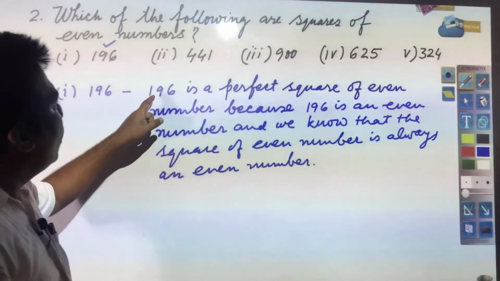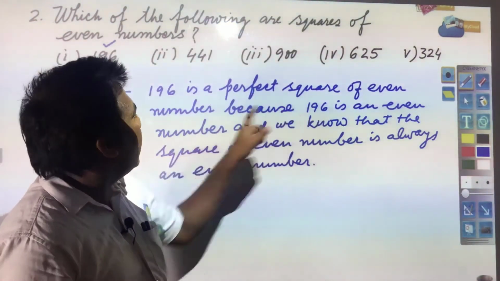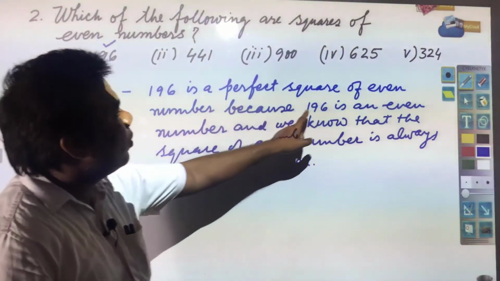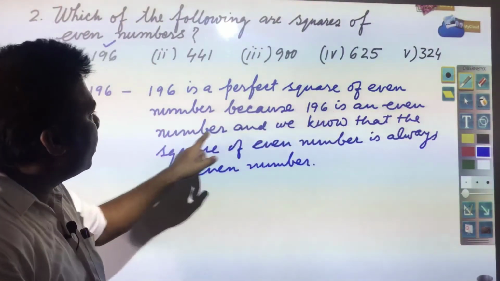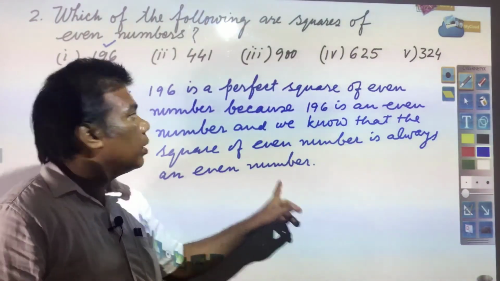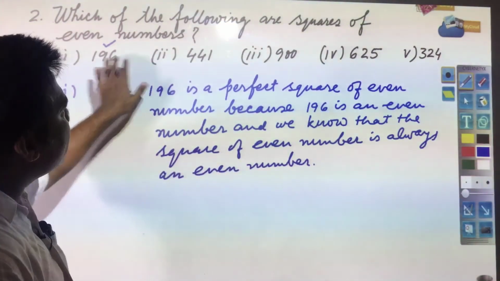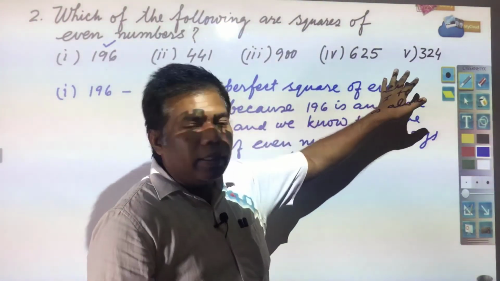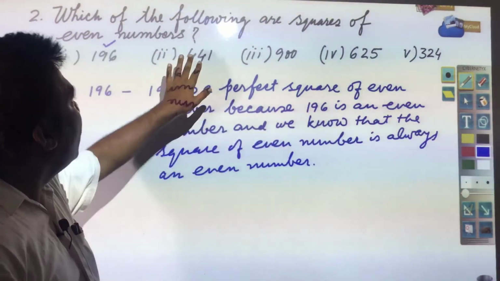In the same way, for 196, 900 and 324, the same answer will be there.